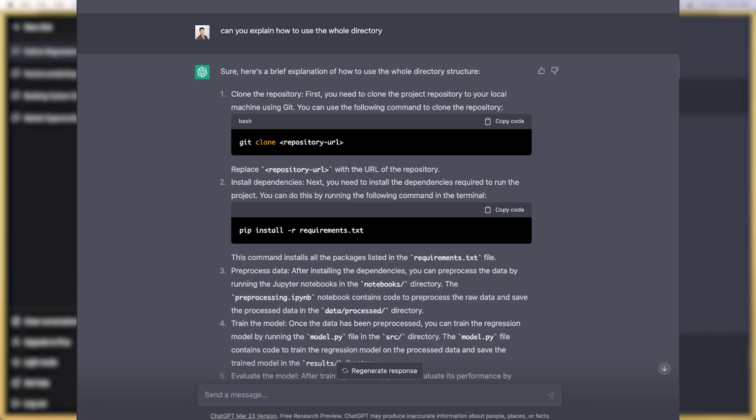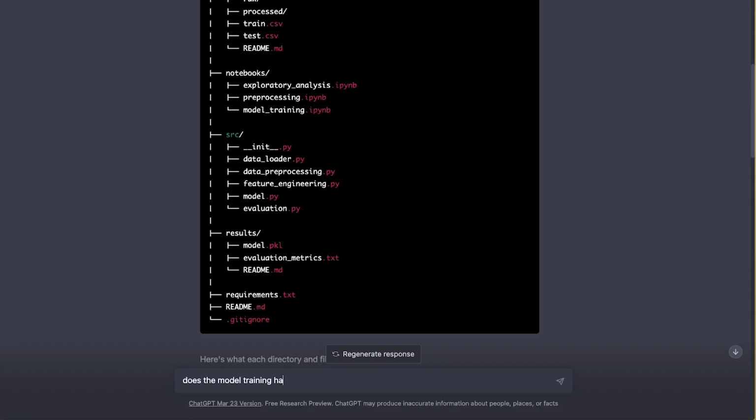And what I love about it is that you can ask follow-up questions. Like here I asked, how do I actually use this directory? Because you can find that directory structure in a blog post perhaps, but if you have a specific question, like what this flow actually looks like, then ChatGPT can answer that for you. And it's cool because you essentially get a personalized tutorial or even a coach.